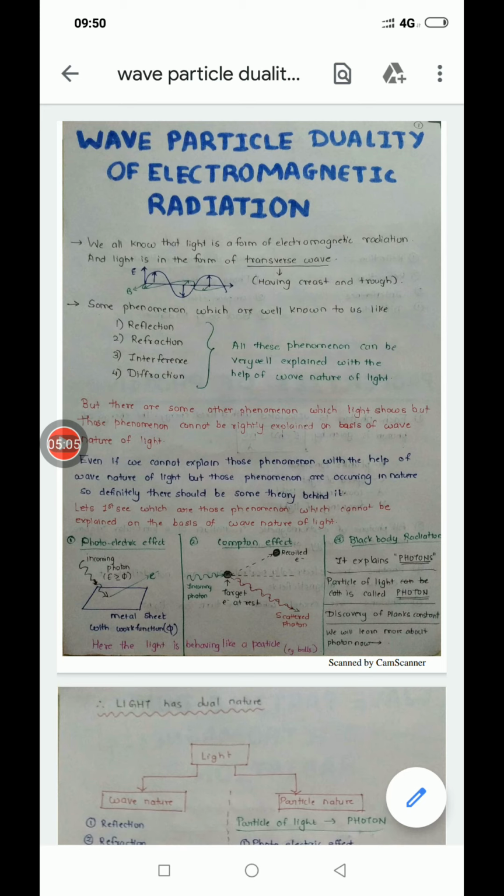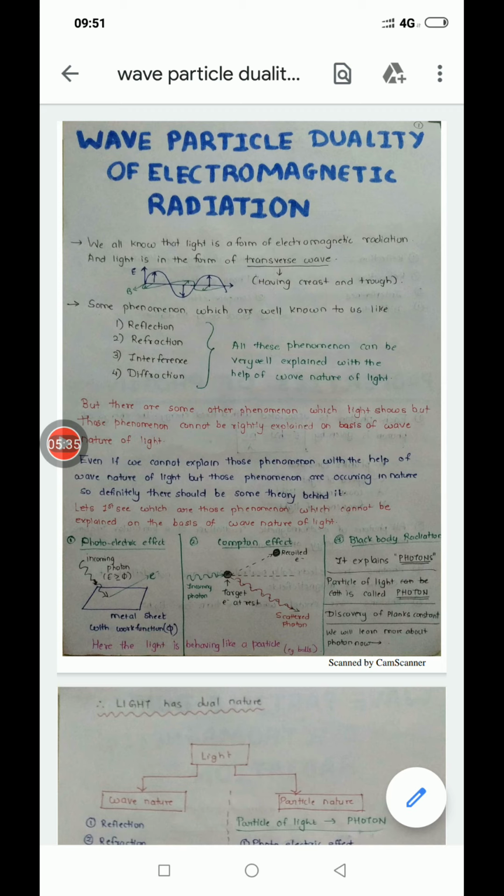Because of the hit, the electron takes energy from the photon and is scattered in another direction, and we get a photon, meaning the remaining energy comes out as a photon. So not the whole energy of the photon is transferred to the electron. It takes some amount of energy and recoils, meaning it is scattered in another direction, and the remaining energy comes out as another photon. This is the Compton effect.